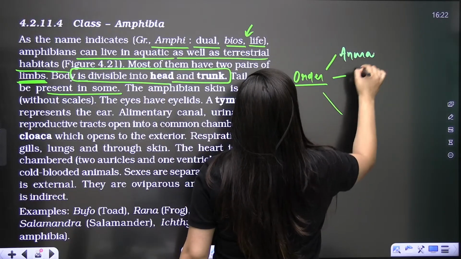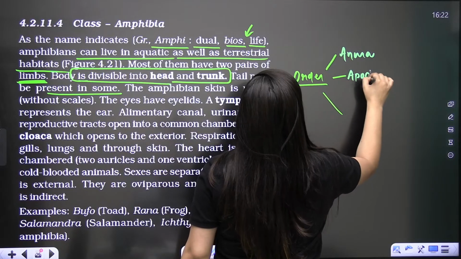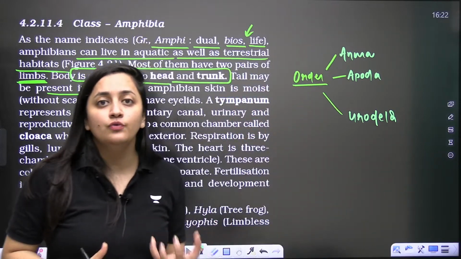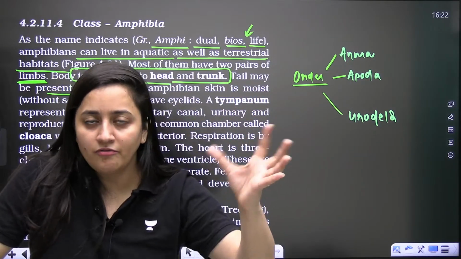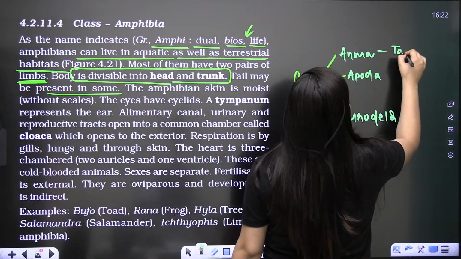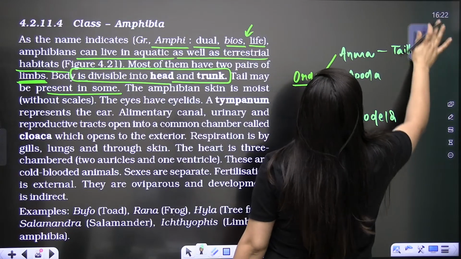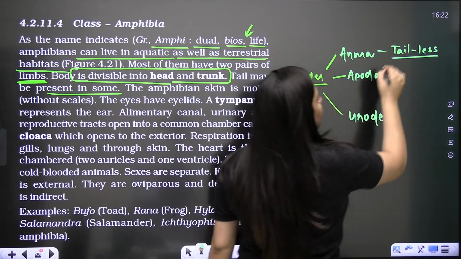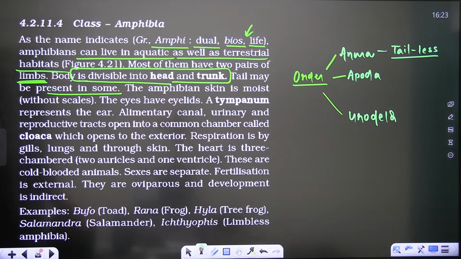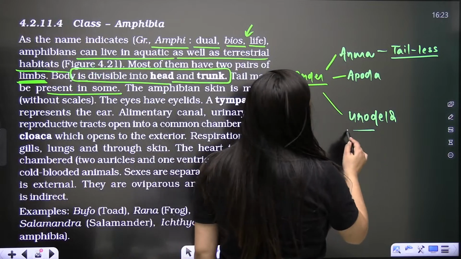Anura, Apoda, Urodela. Do you know that there are 3 orders? Basically in amphibians you will see that some of them have tails, some of them are tailless. Anura are tailless, they do not have the tail, like your frog. Frog is the representative of this particular class Amphibia, isn't it? So Anura, tailless. One is Apoda, another is Urodela.